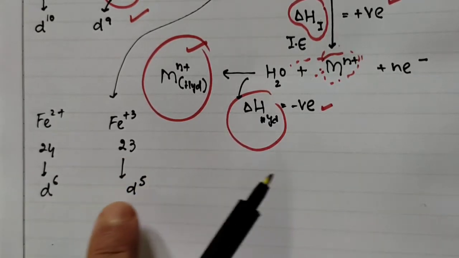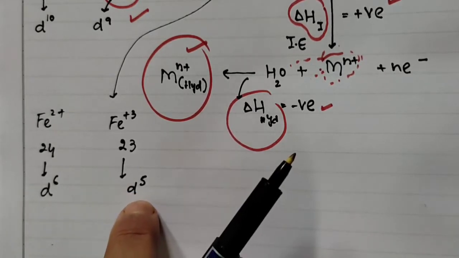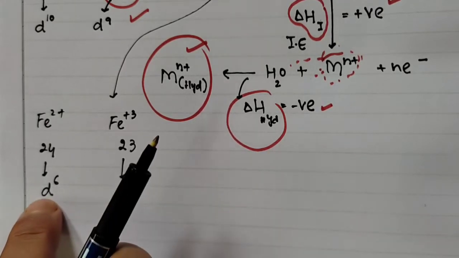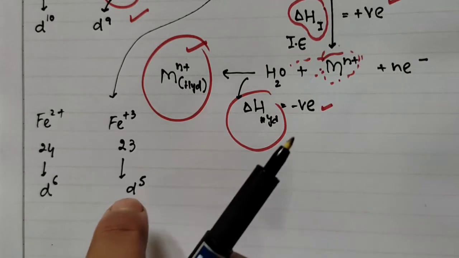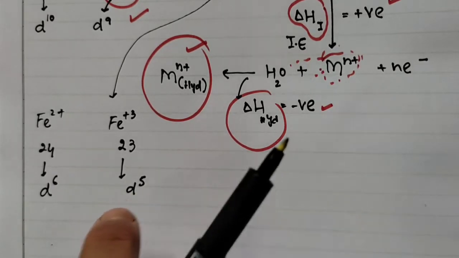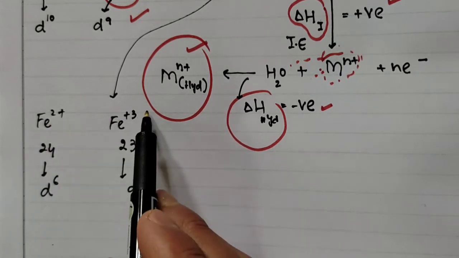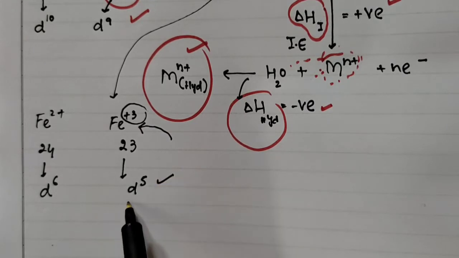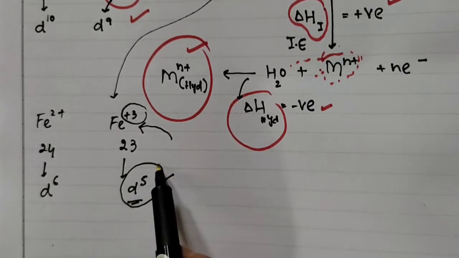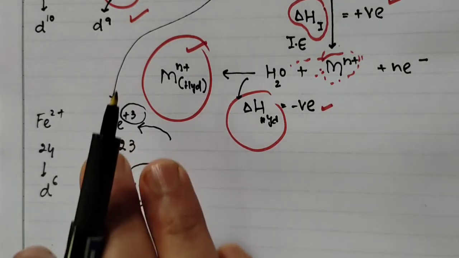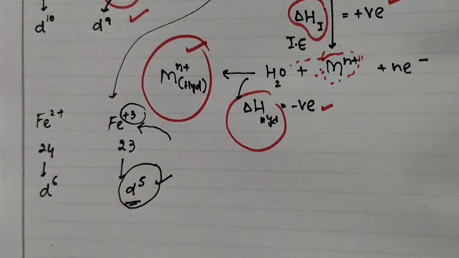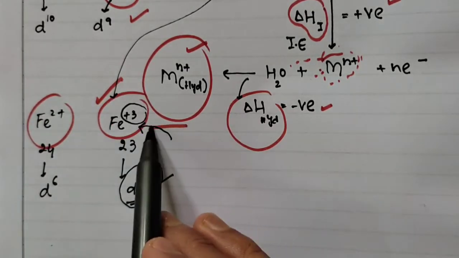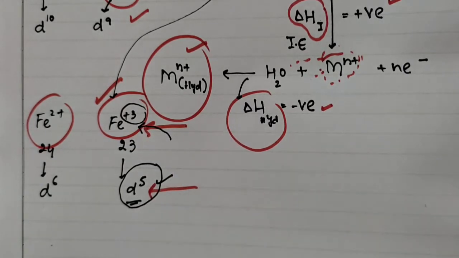अब बहुत आसान है, यहाँ पे D6 and D5 को हम कंपेयर करेंगे तो now D5 has all the 5 orbitals, they are complete, this is partially filled और इसमें partial filling नहीं है, तो symmetry is more here, more is the symmetry, that is the electron distribution, more is the stability. दूसरा अगर हम plus plus भी देखें, it has more positive charge, that is hydration enthalpy is more also here and symmetrical charge distribution is also more, partially filled, half-filled configuration. So turns out that iron 3 is more stable than iron 2. So this is case number 2. That iron 3 is more stable, hydration enthalpy is more, and then it's a D5 system.